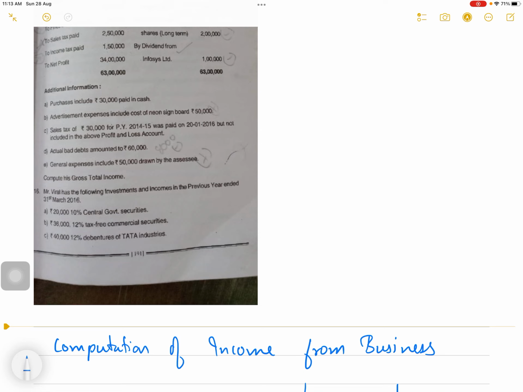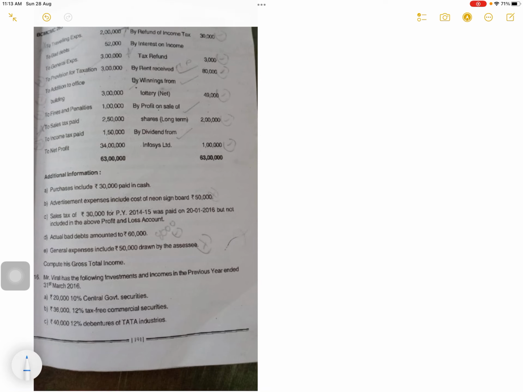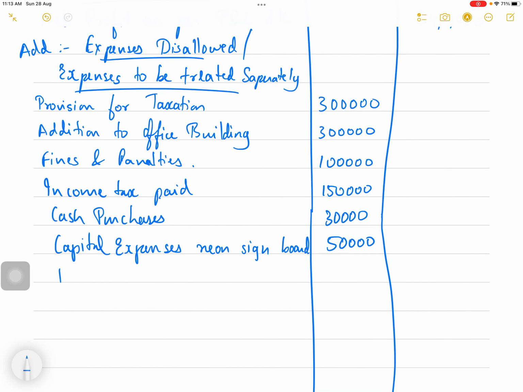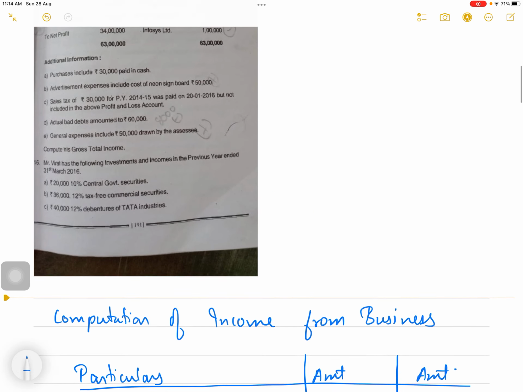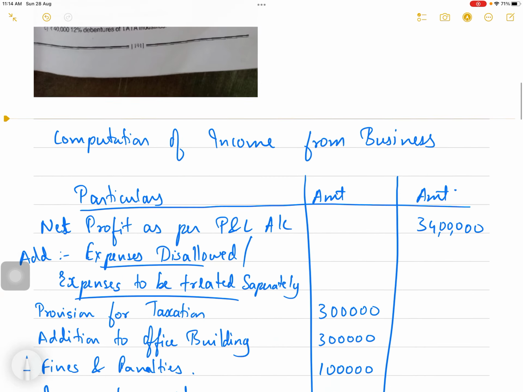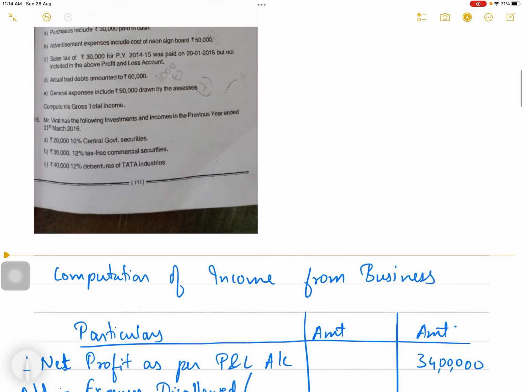Next, general expenses include 50,000 drawn by assessee. So 50,000 is drawings, not expense. The owner only removed 50,000. It is not expense, it is drawings. So drawings you have to add back. Drawings 50,000 you will add back. With this we have finished posting.